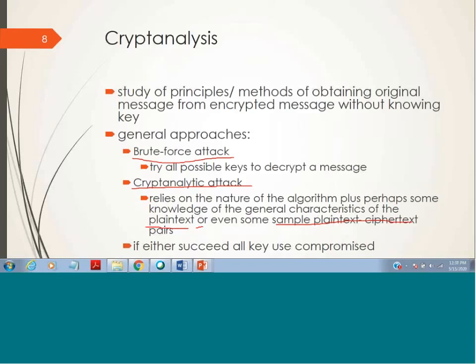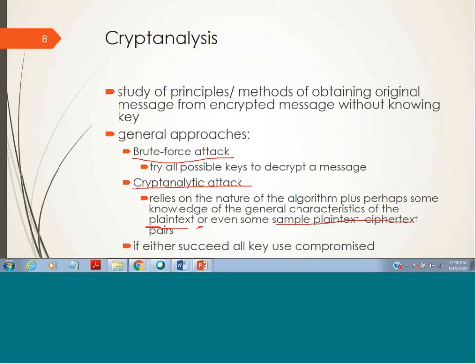So, what do you mean? What is meant by knowledge of the general characteristics of the plain text? There is a characteristic of the English language that the frequency of some characters, some alphabets, is more than other alphabets.